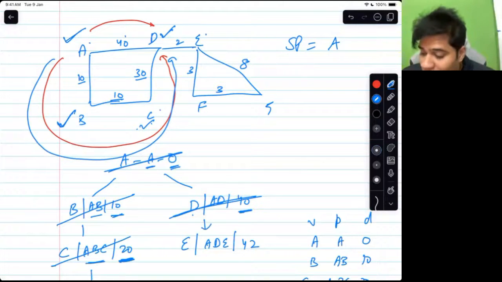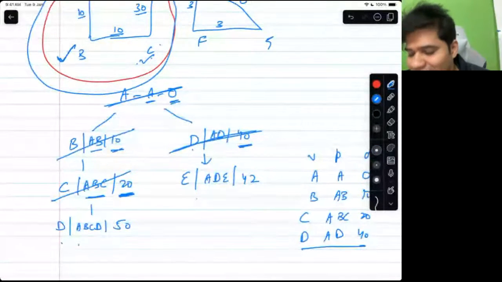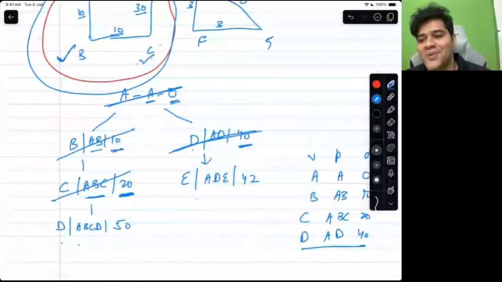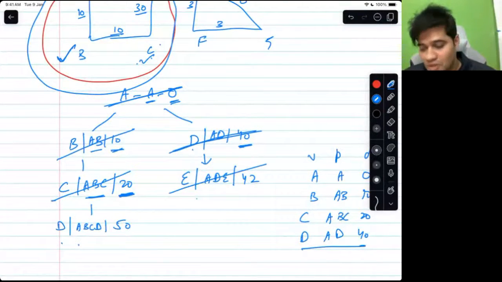Okay. Now tell me, D and E, which one will be used? D is still in the tree, but it is of no consequence now. No problem. So E is removed. Remove. Mark.